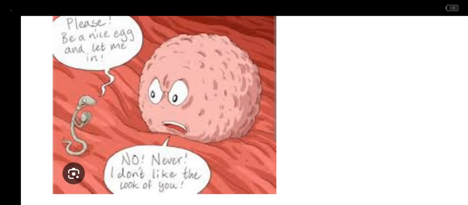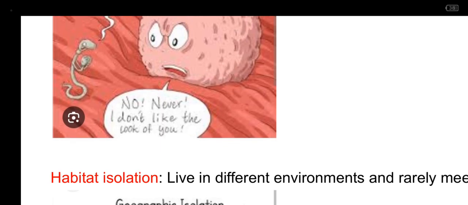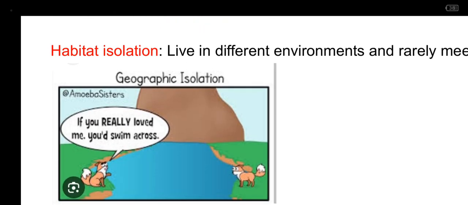Then the males produce sperms. So only those that are compatible will be able to fertilize the egg. So that is what we call pre-zygotic. Now the other thing that is very much important under pre-zygotic is habitat isolation.